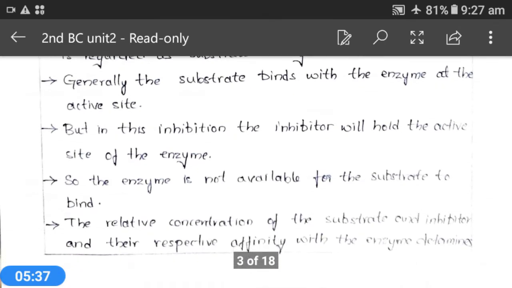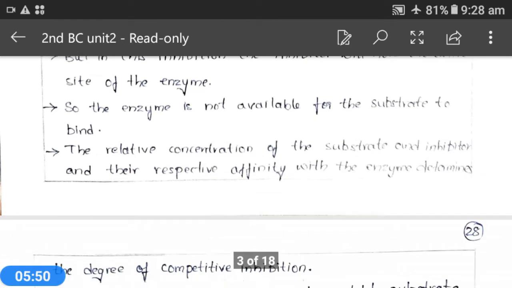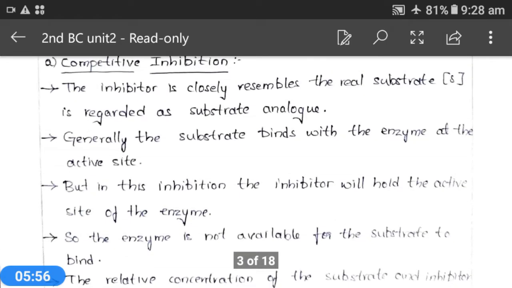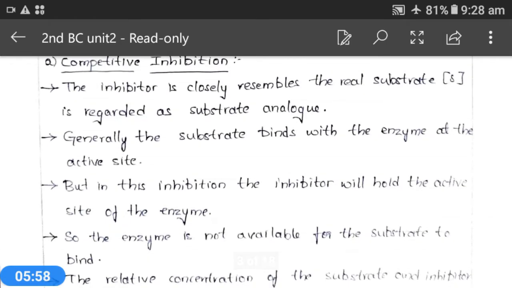Basically, what will happen? Usually, at the time of enzyme action, the enzyme requires a substrate to act. The substrate will bind to the enzyme at the active site.